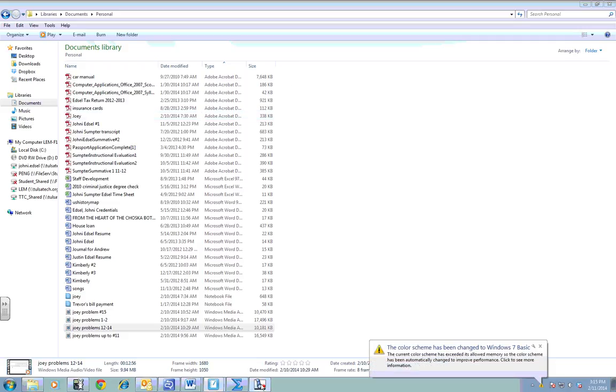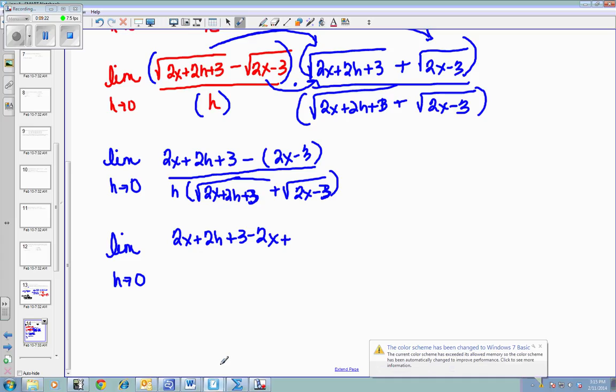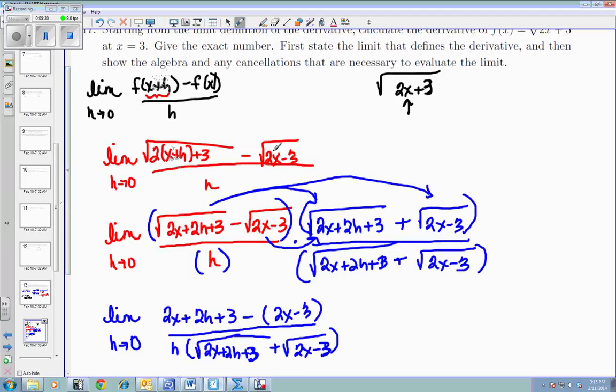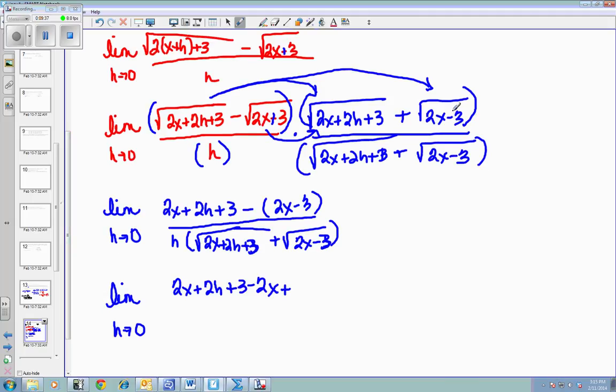Hang on. Oh, my original problem right here, that's a plus 3, so that's what was messing me up. Sorry. Okay, so now that's a minus. All right, so minus 3 over h, the square root of 2x plus 2h plus 3 plus this.